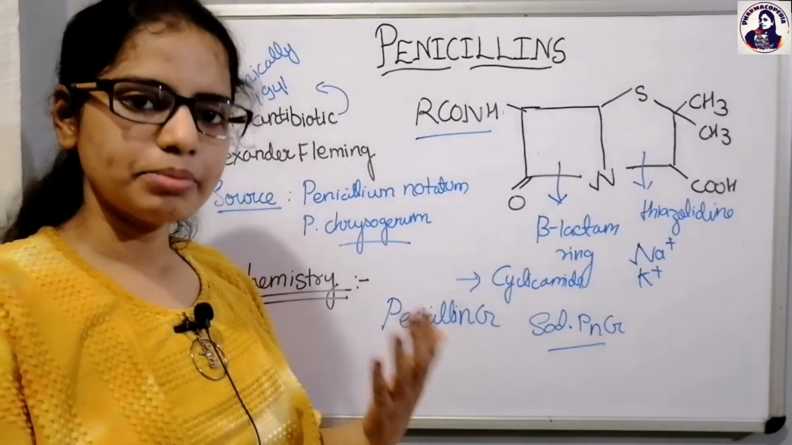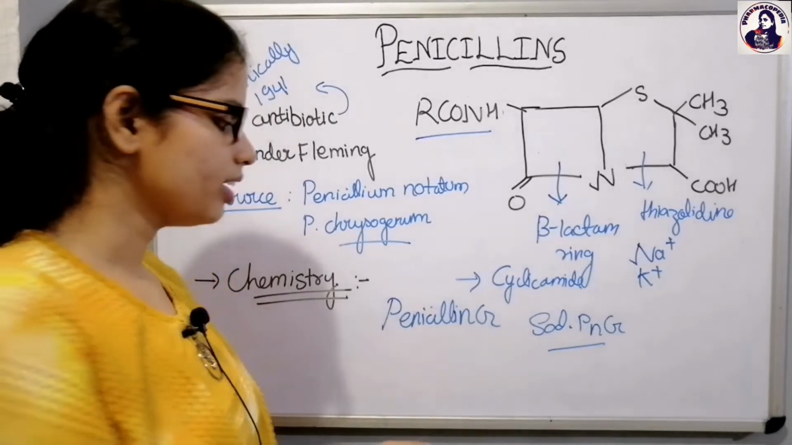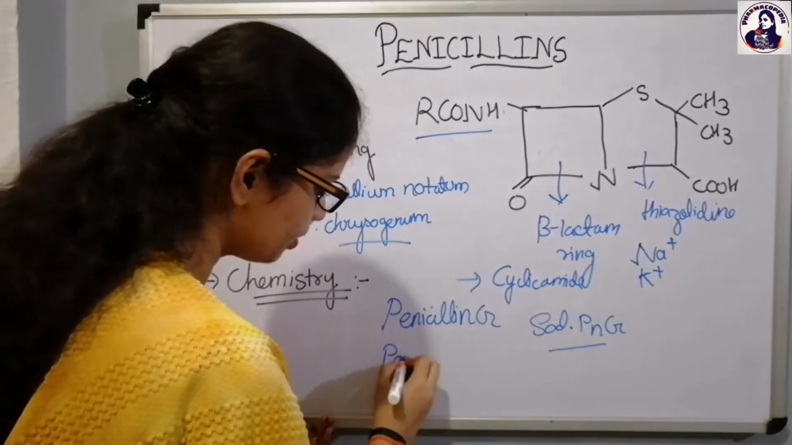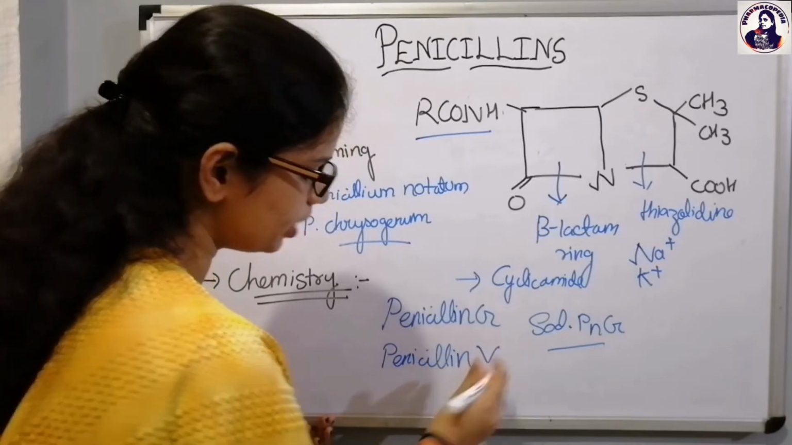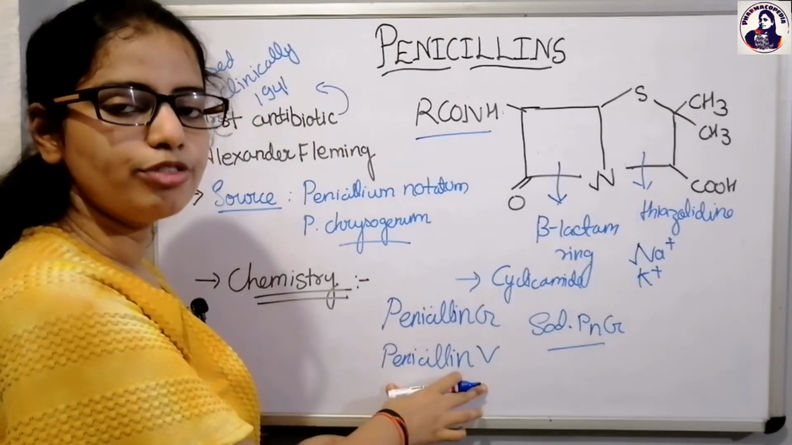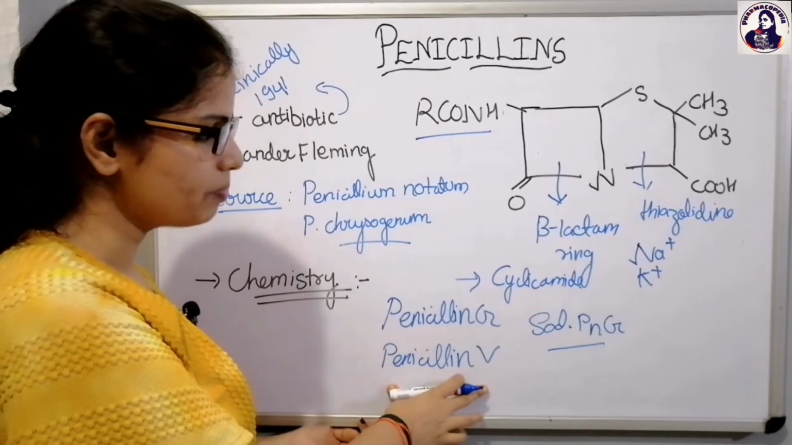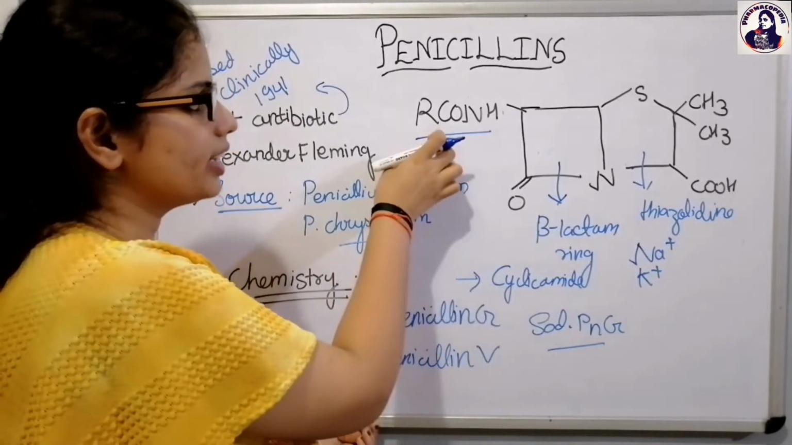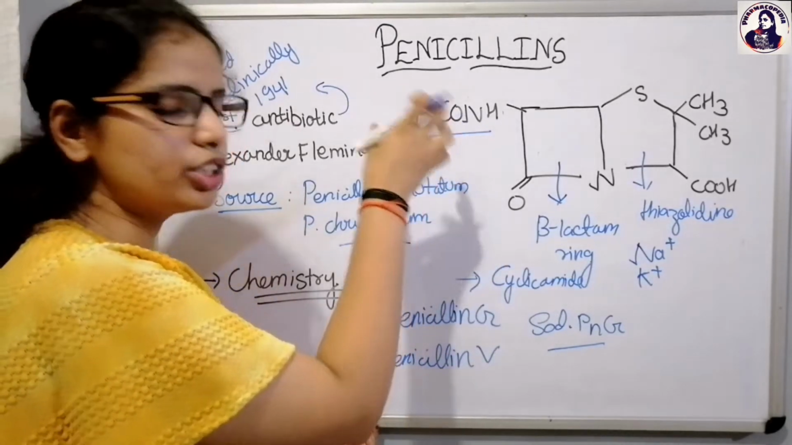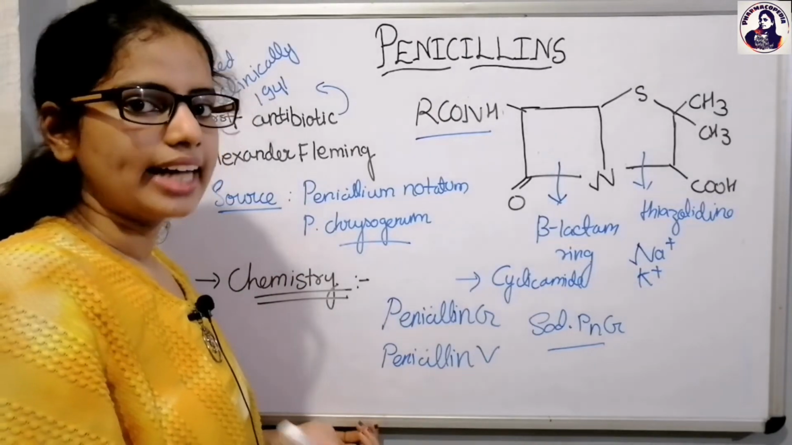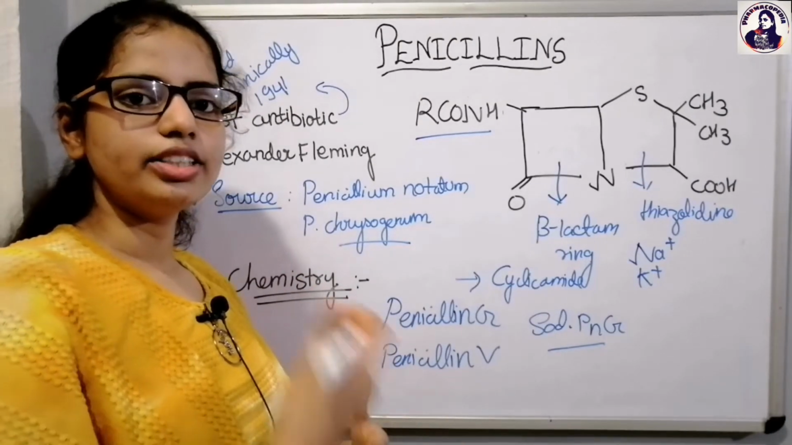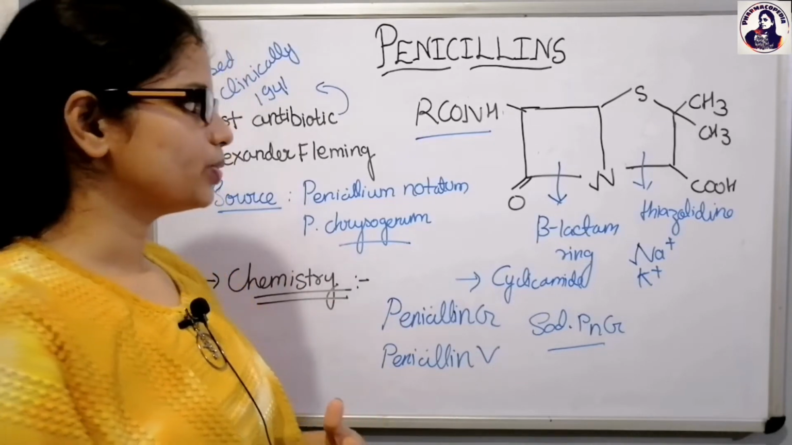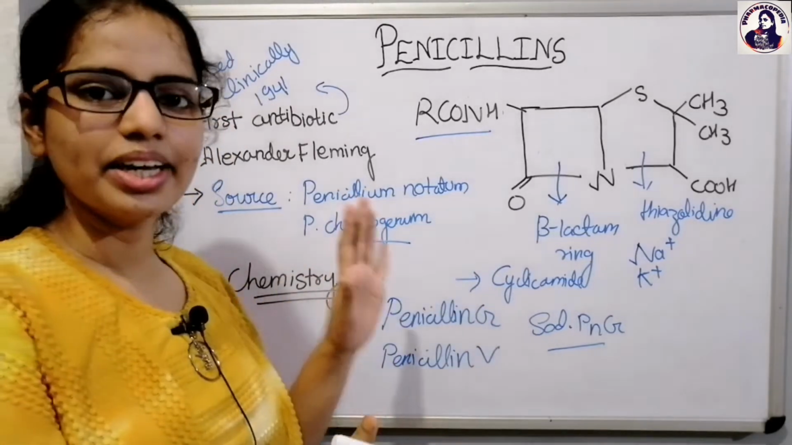To overcome this problem, penicillin V was discovered. And what is penicillin V? Penicillin V is phenoxymethyl penicillin. In the place of R, we attach the phenoxymethyl group. As a result, the acid labile property of penicillin G is overcome. So this is about the chemistry of the penicillins.